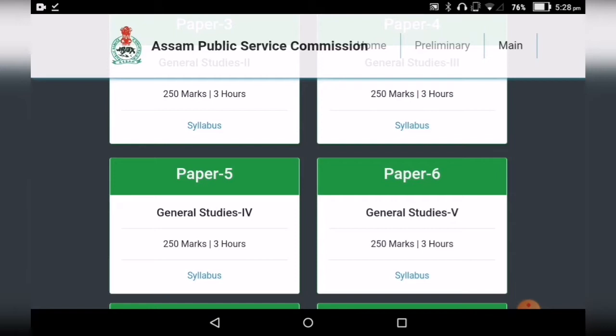Now this GS paper 5 is purely based on Assam. Okay, so the topic that we'll discuss today will come under this GS paper 5.